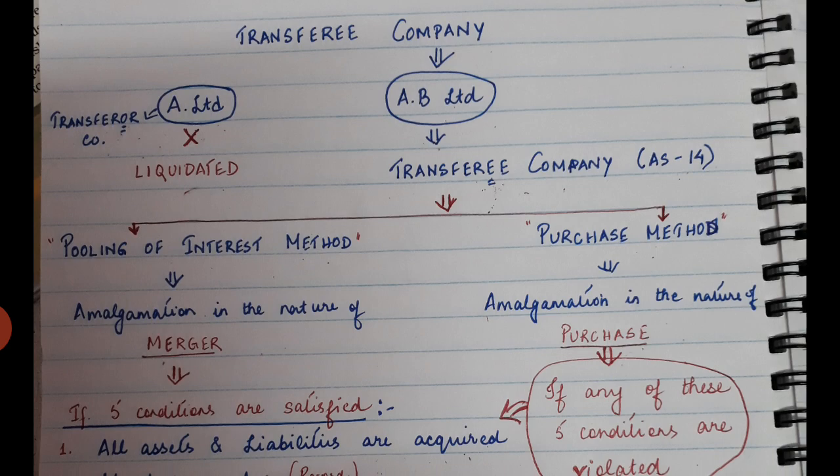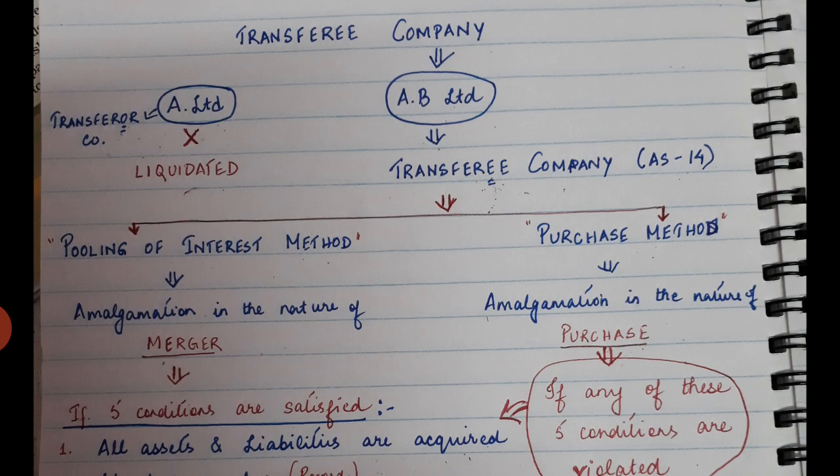As you can see on the left hand side, whenever amalgamation is in the nature of merger, we will be applying pooling of interest method for recording of the business transactions. On the other hand, whenever amalgamation is in the nature of purchase, we will be applying purchase method for recording all the business transactions.